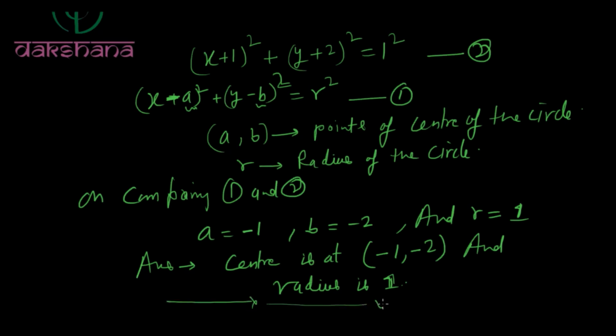So this is the end of this video lecture, and in the next video lecture we will discuss some other properties of the circle, like what is the tangent to the circle, what is the equation of the normal of the circle, equation of the tangent to the circle, what is the radical axis, and all that. Thank you for watching this video lecture.